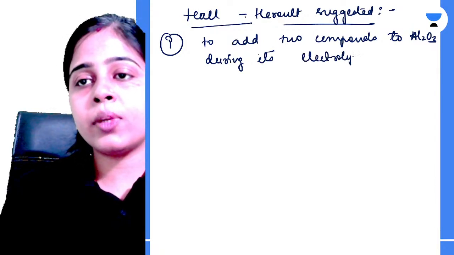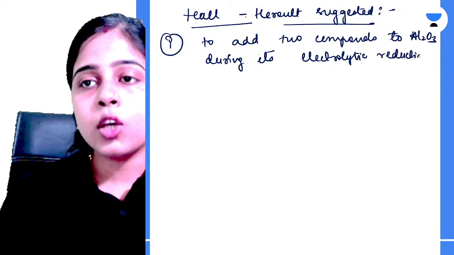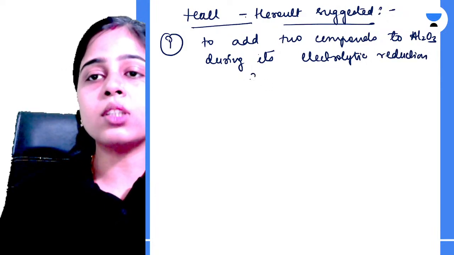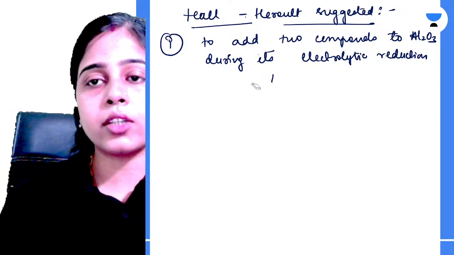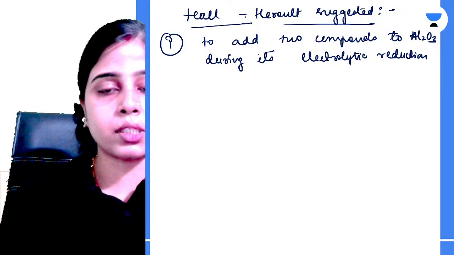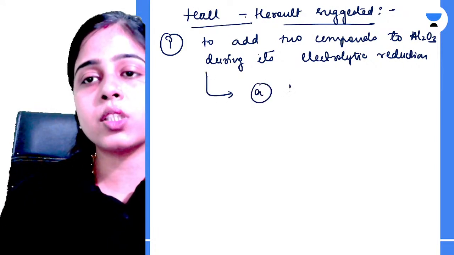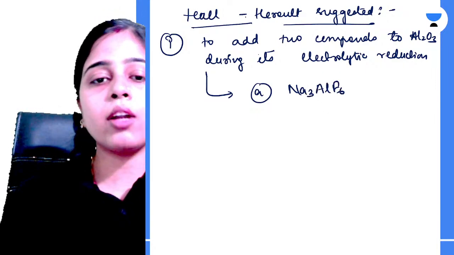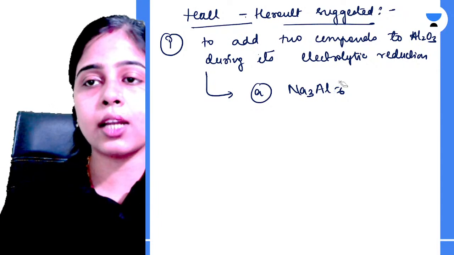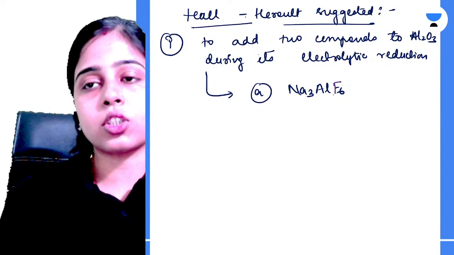Okay, so alumina का electrolytic reduction करते time you have to add two compounds to alumina, so that its electrolytic reduction can be made possible. Okay, what were those two compounds? The first was cryolite, Na3AlF6. So cryolite was to be mixed with your alumina during its electrolytic reduction.